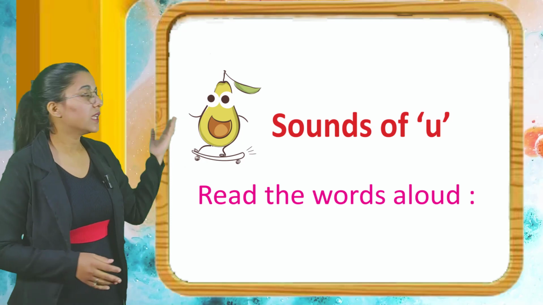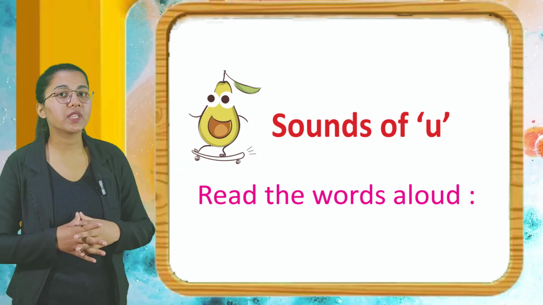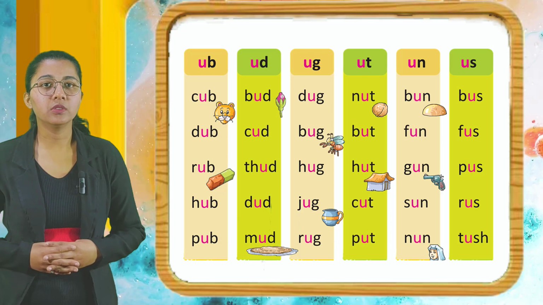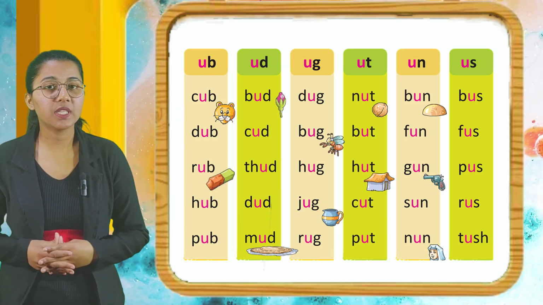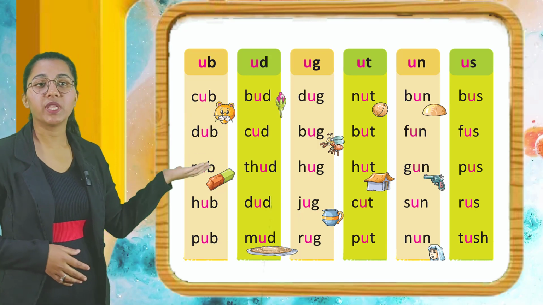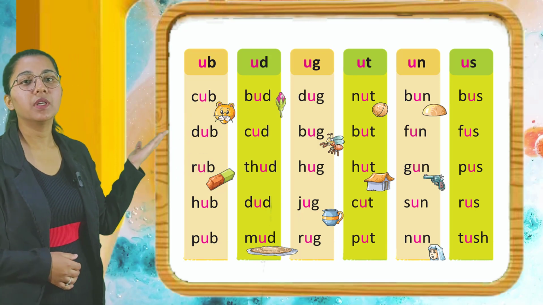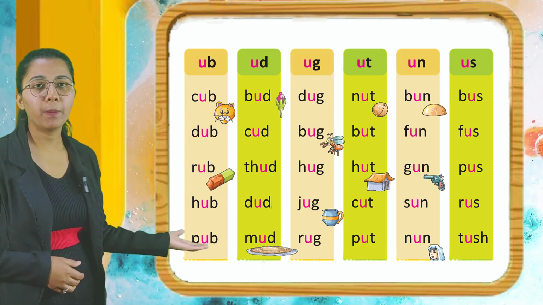Now students, sound of U. Read the words aloud. Now, sounds of U. Read the words aloud. Now let's read words having UB. Cub, dub, rub, hub, pub.